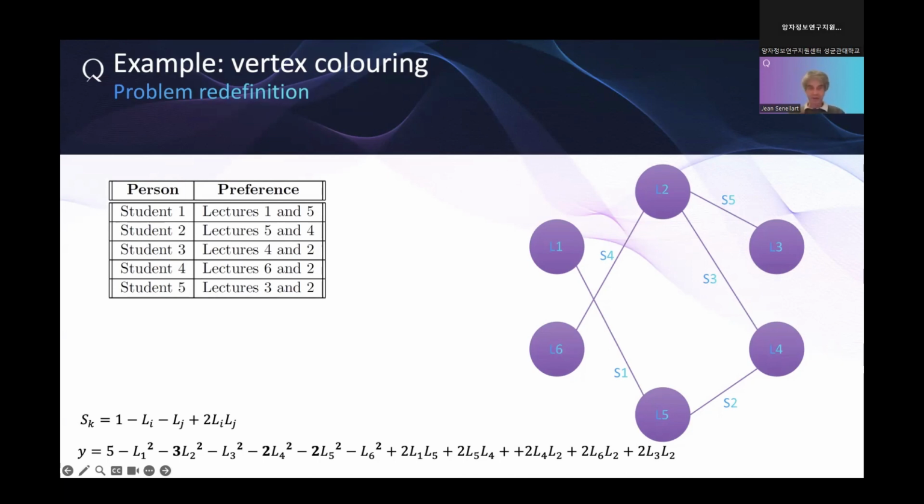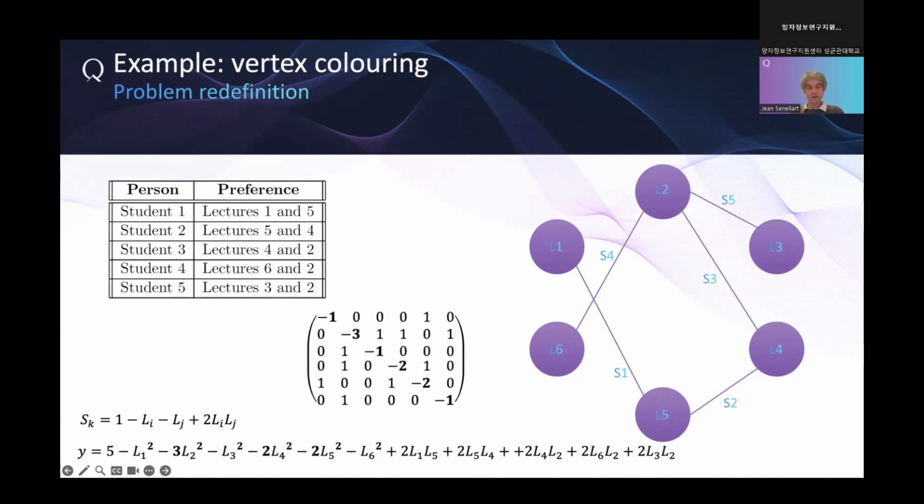Okay, sorry, one second. Yes, so we can turn that into a matrix Q, and we just take the terms. We don't care about the 5 because the 5 is a constant. So if we want to minimize, we can drop the 5. So minus 5 because L1 squared is minus 5, minus 3 because L2 squared is minus 3, and so on. So this is the definition of our problem. You can see that the matrix is symmetric here because lecture 1 and lecture 5 are totally symmetric. So we can switch. The problem is defined symmetrically.